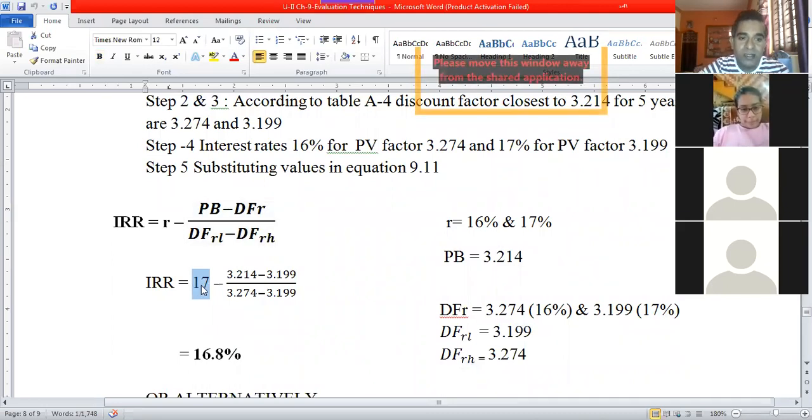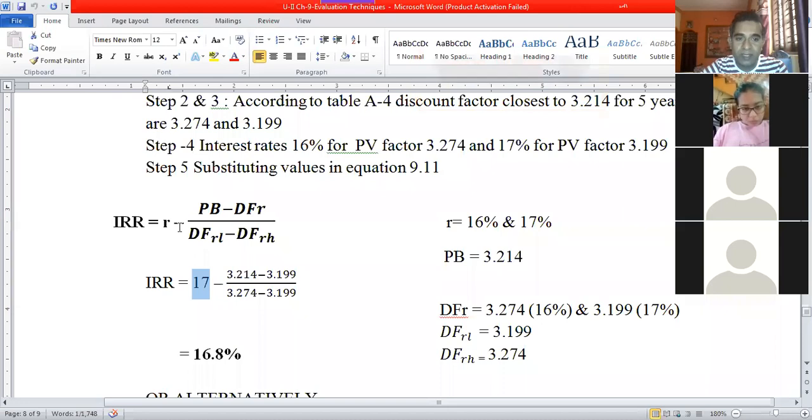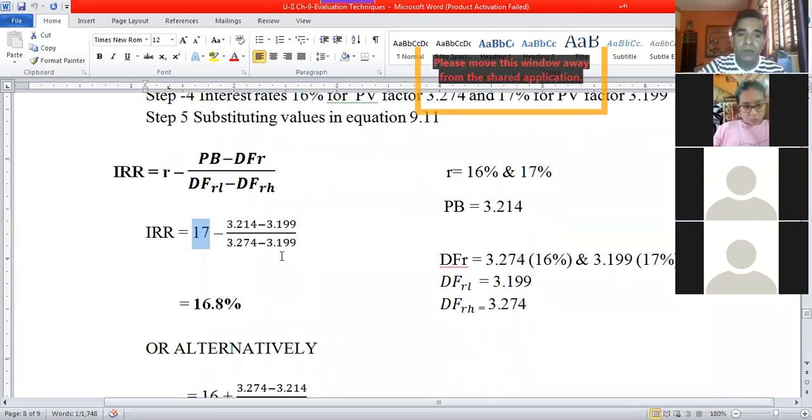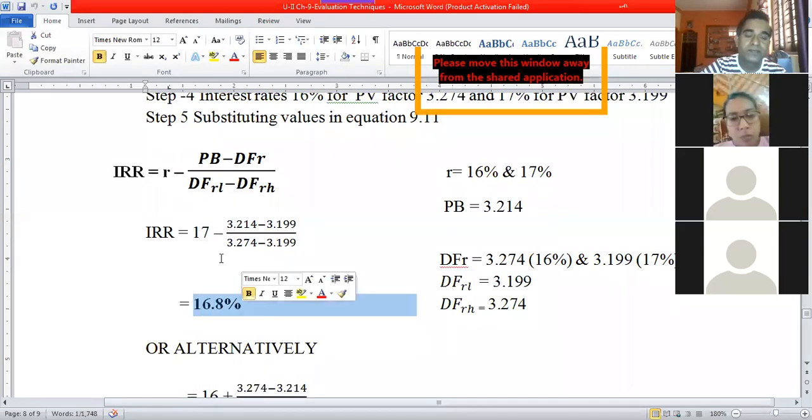So if I consider 17%, what we discussed is the internal rate of return will be between 16% and 17%. It will not be greater than 17%. So if I am going to consider the higher rate of interest, which is 17% in this case, it will be R minus, because the internal rate of return will be between 16 and 17. Once we simplify this, the answer is 16.8%. So the internal rate of return is 16.8%.